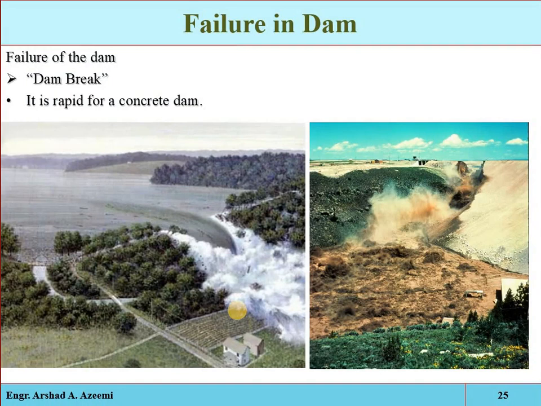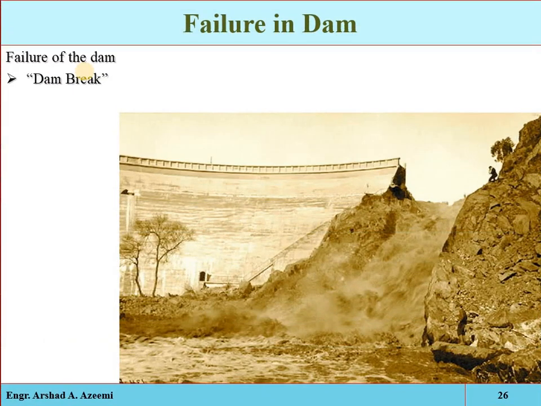Okay, and these are the different types of failure modes which we have discussed: overturning, sliding, compression, and crushing. When the destabilizing forces are greater than the stabilizing forces, the structure will fail. And when the structure fails, you know better what will happen.